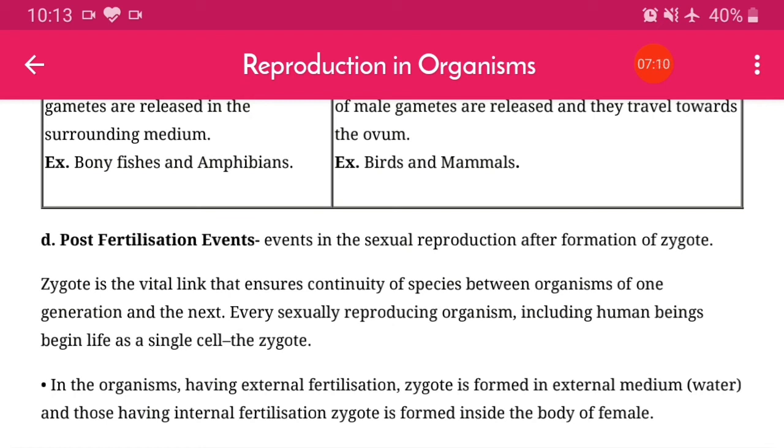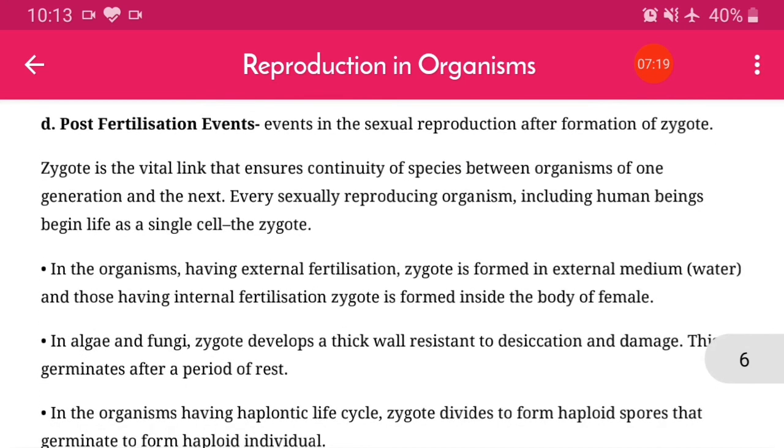Every sexually reproducing organism, including human beings, begins life as a single cell, and that is the zygote. In organisms having external fertilization, the zygote is formed in an external medium, that is water, and in those having internal fertilization it is formed inside the body of the female.